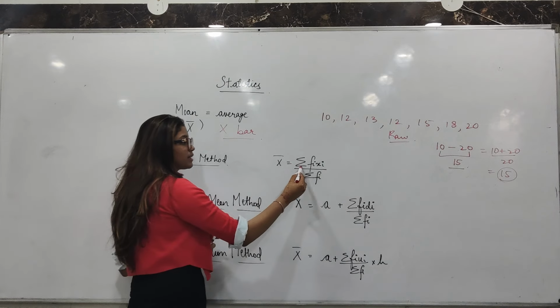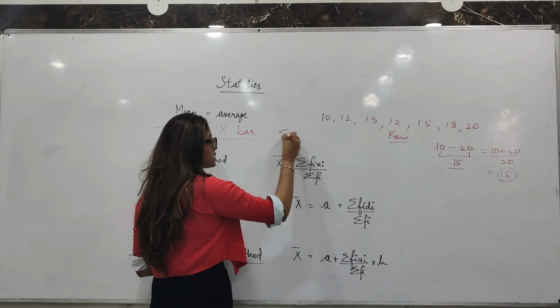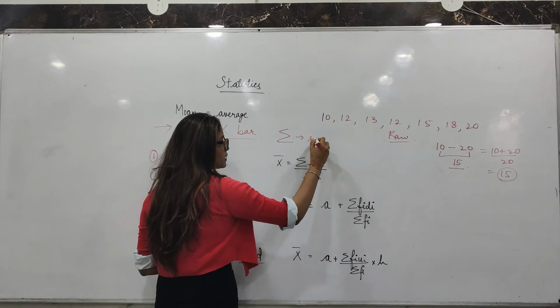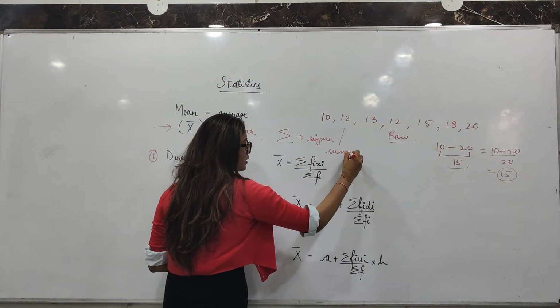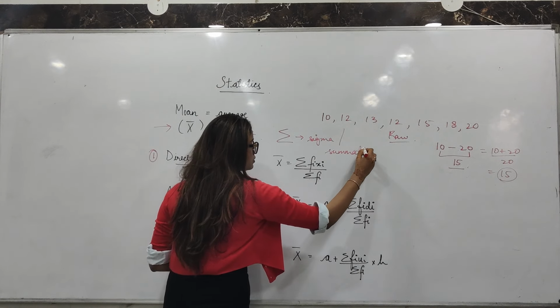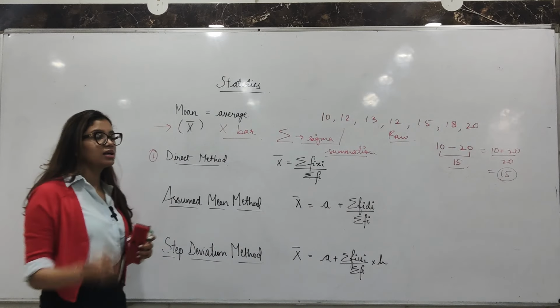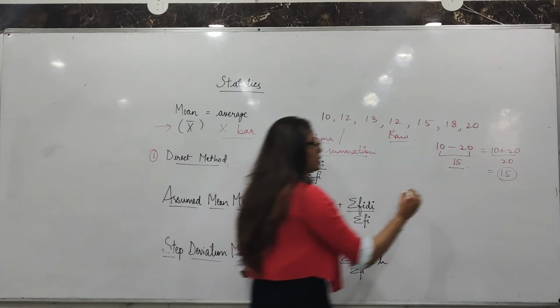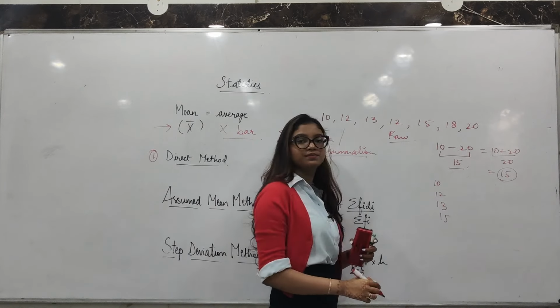Formula है sigma fi xi upon sigma fi. Now this symbol is called sigma. In some cases it is also read as summation. Sigma या summation का मतलब है sum. So for example, I write 10, 12, 13, 15.